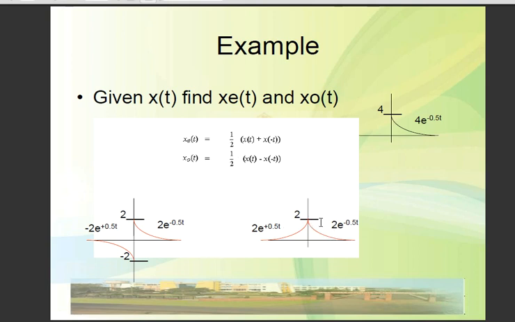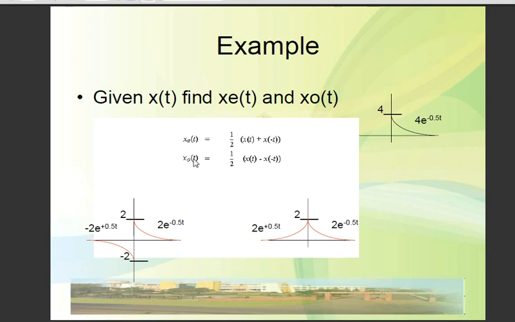And we know that if it is a decreasing exponential, then it is e to the power of minus 0.5 t, but on the left side it is an increasing exponential, and for the negative values of t to get such a signal, it has to be e to the power of plus 0.5 t.